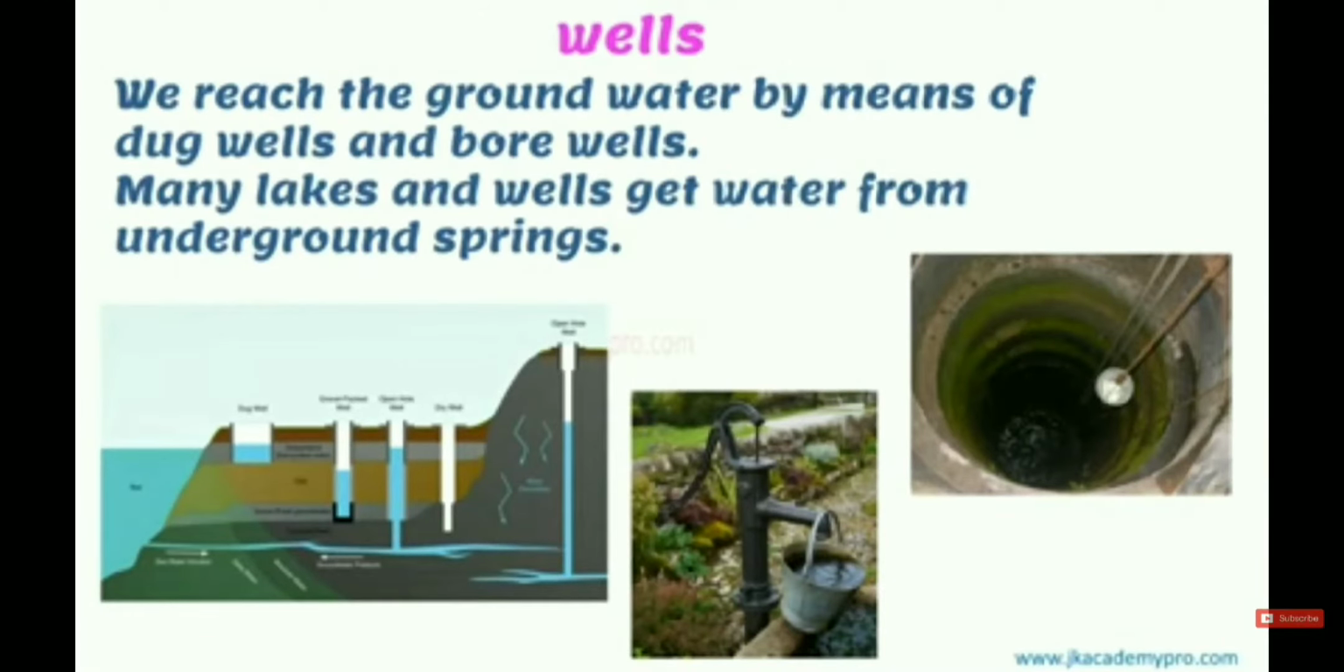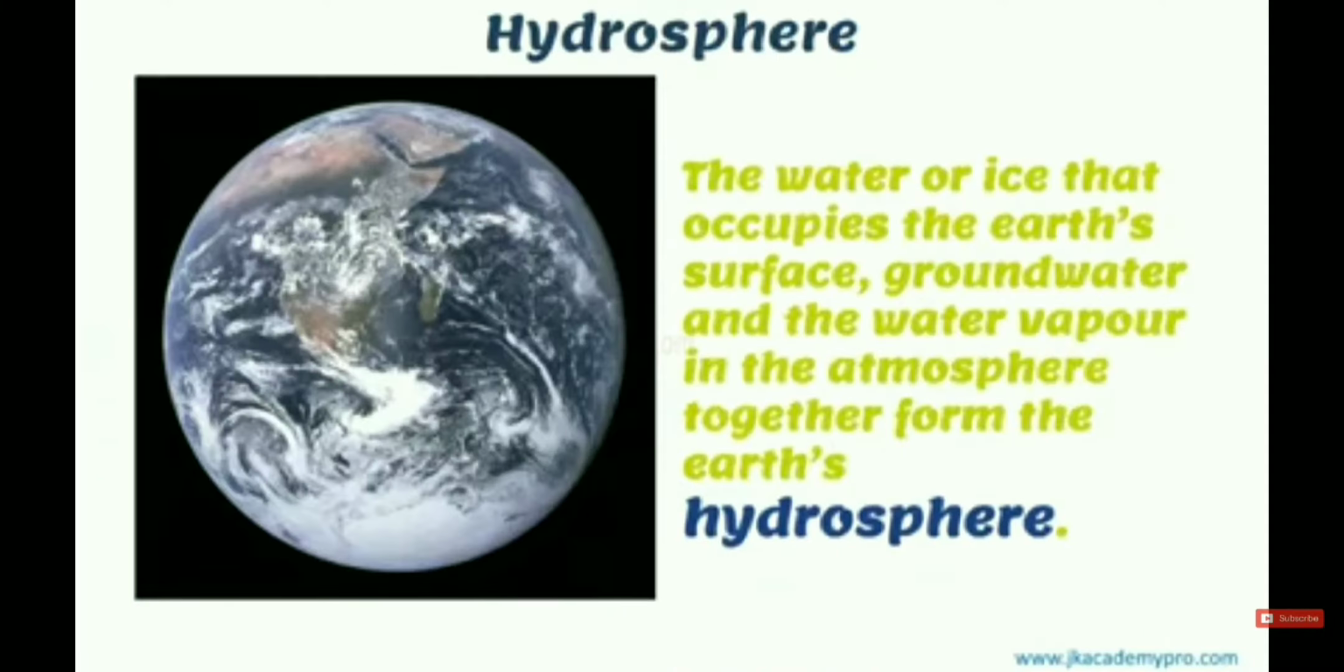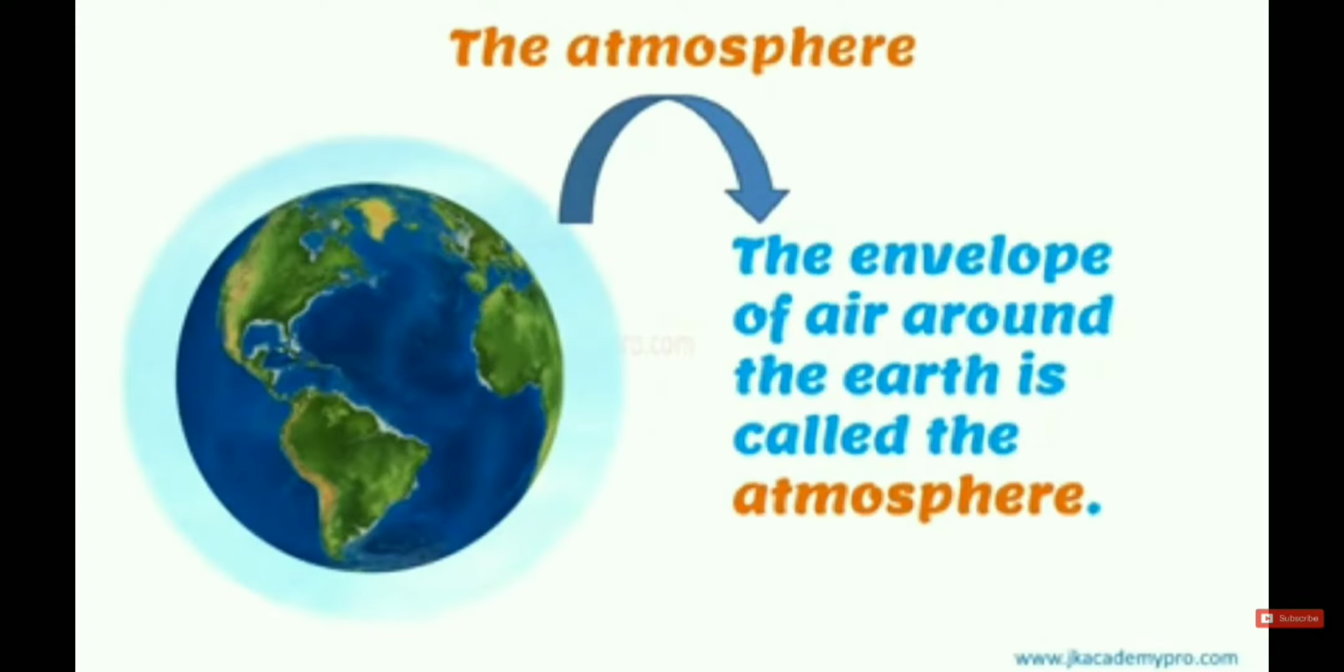In this way we learn about the lithosphere and hydrosphere. The hydrosphere means the water and ice that occupy the earth's surface, the groundwater, and the water vapor in the atmosphere, together forming the earth's hydrosphere. Lakes, rivers, icebergs, glaciers, groundwater, and wells are all available. That is called the hydrosphere. Now let's learn about the atmosphere.